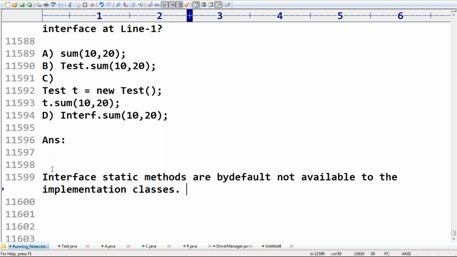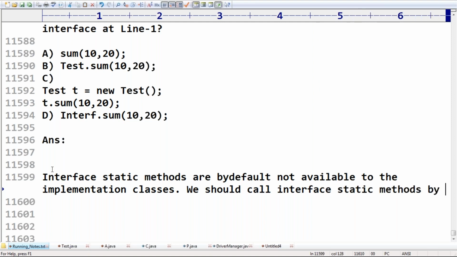So we should call interface static methods by using the interface name only. Remember this one. Then obviously, which one is the correct answer? D itself is the correct answer.